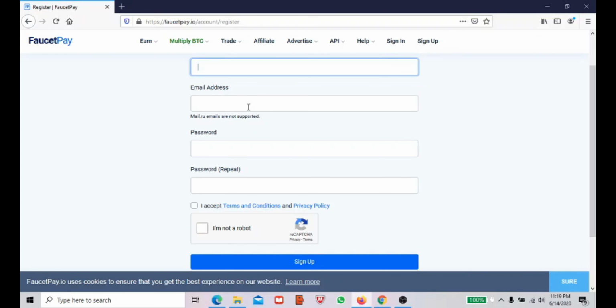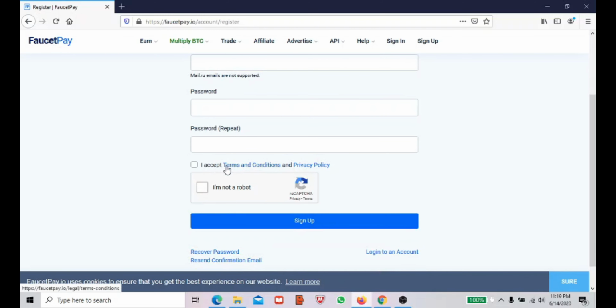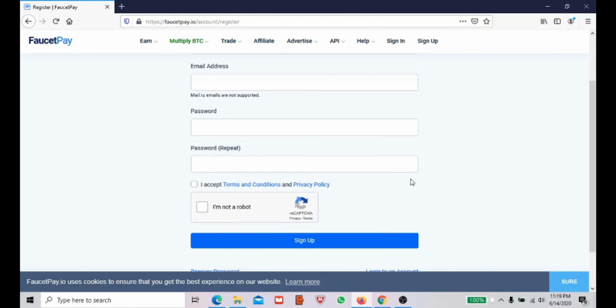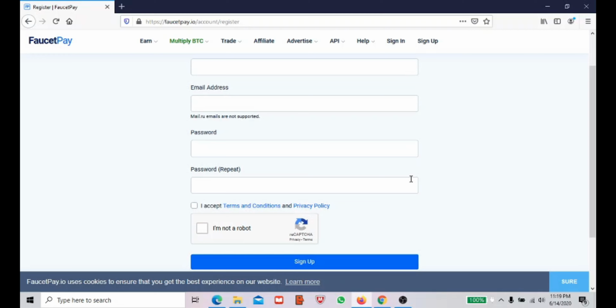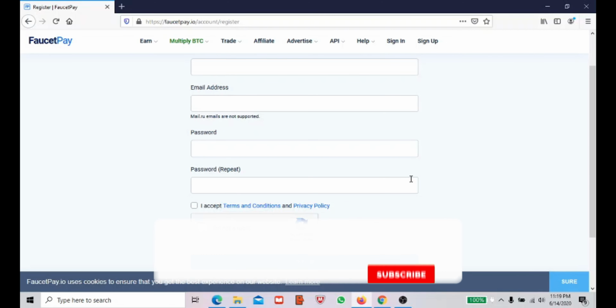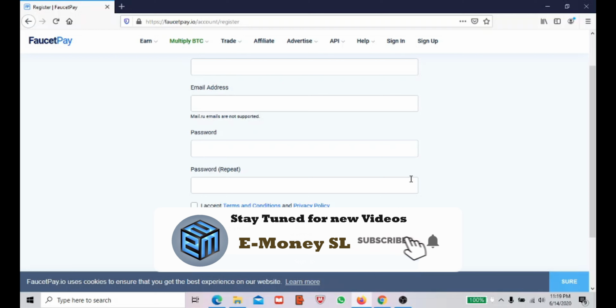Give an email address which you regularly use. Then give the password, and repeat the password, accept the terms and conditions, click this captcha over here and press sign up. Since I already have an account with Faucet Pay, this is the way that you create your account.